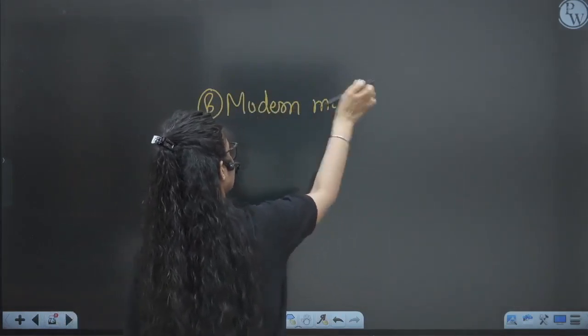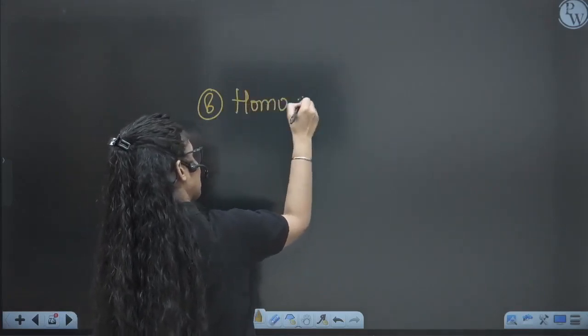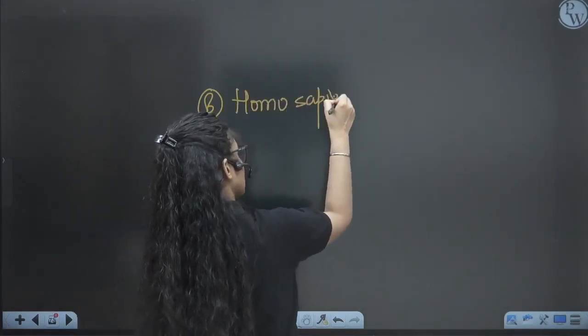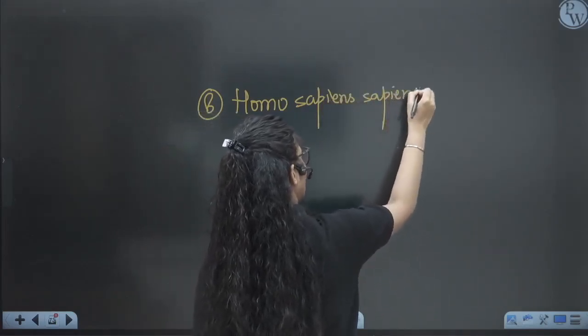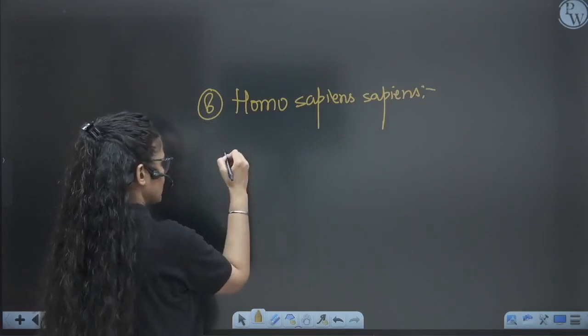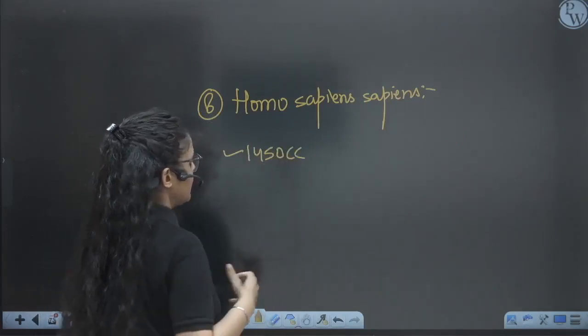Now the present man, also known as Homo sapiens sapiens. When we talk about these people, they did not undergo so many biological changes, but they have undergone cultural changes.